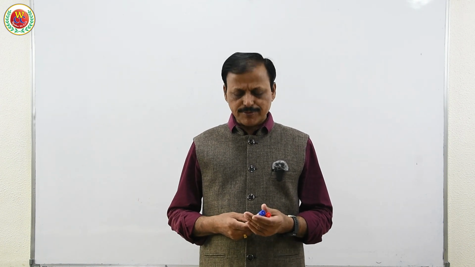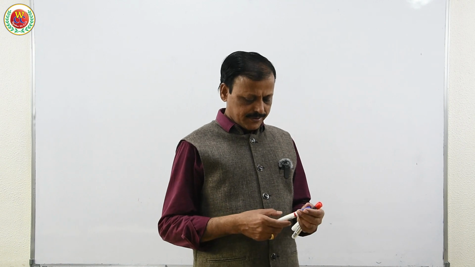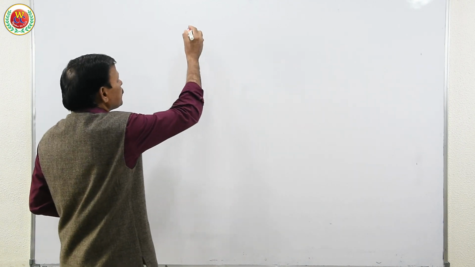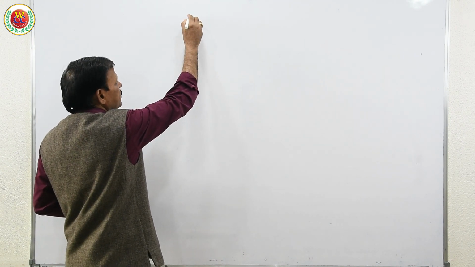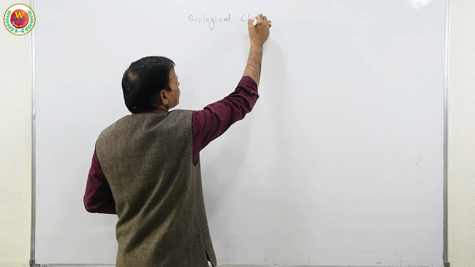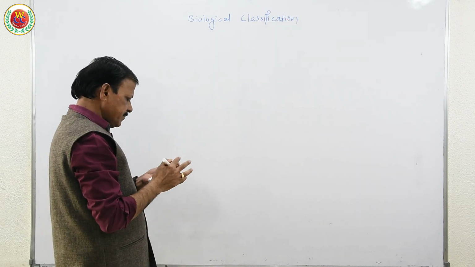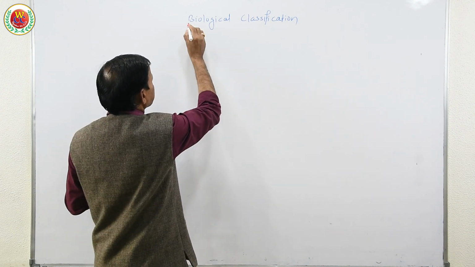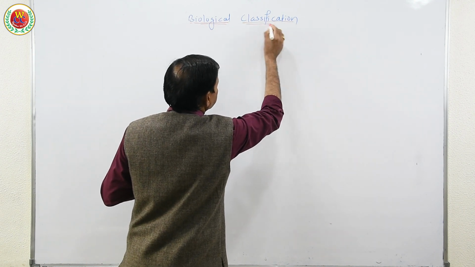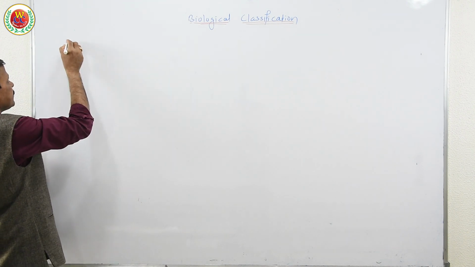Aristotle began the classification as the first effort for study purposes, so to begin, we are going to learn this lesson, biological classification. This is the second chapter of the first unit, in which we have to learn in detail about systems of classification.